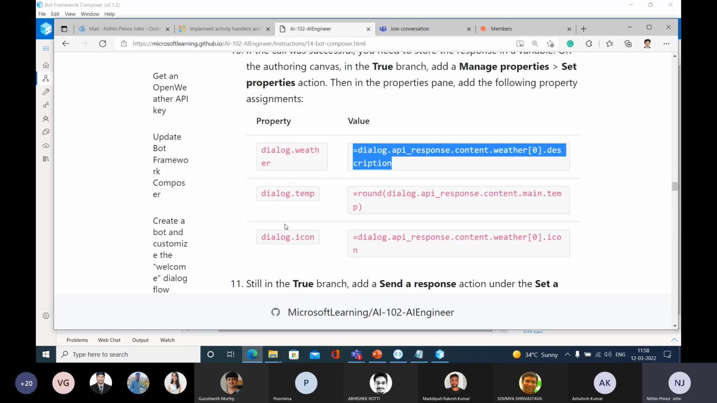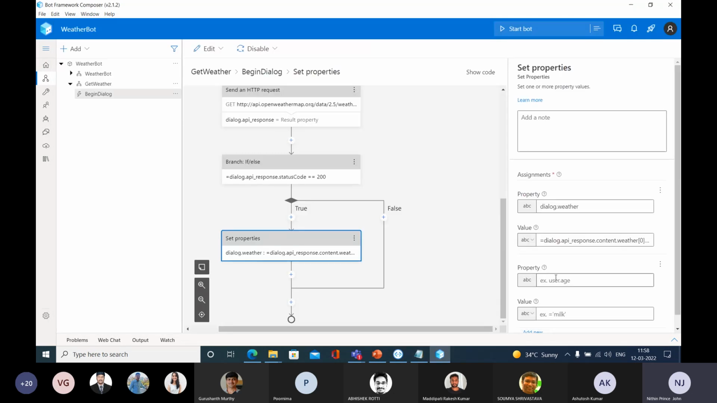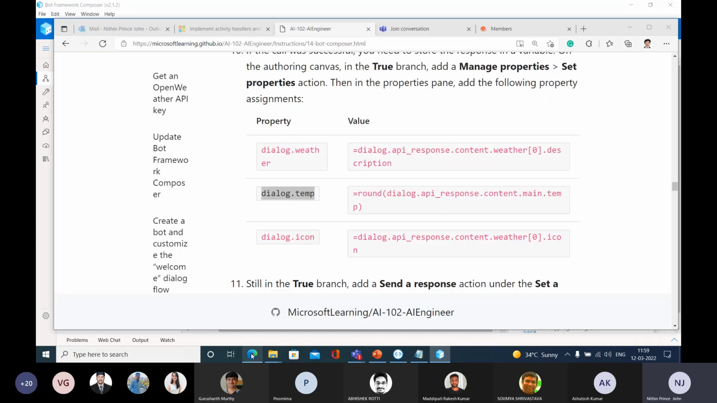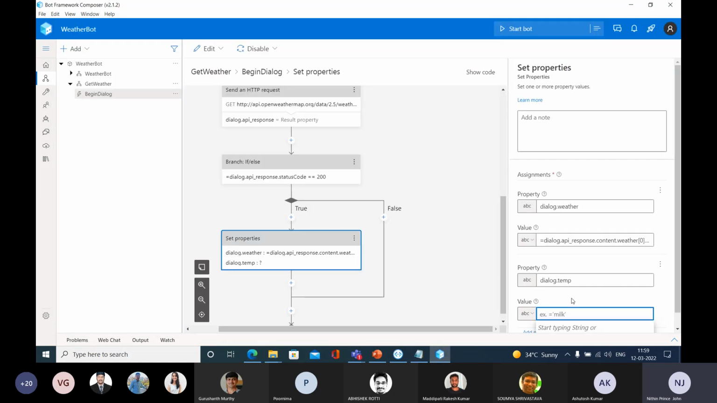Okay, again, I need to get the temperature, right? So this is the property. You can give whatever name that you like. Again, I'm saying that you can test with whatever name that you like, but it needs to be consistent with all the things, right? So here dialog.temp, and we are going to get that value from here. So this is the value. So let me paste that value here.